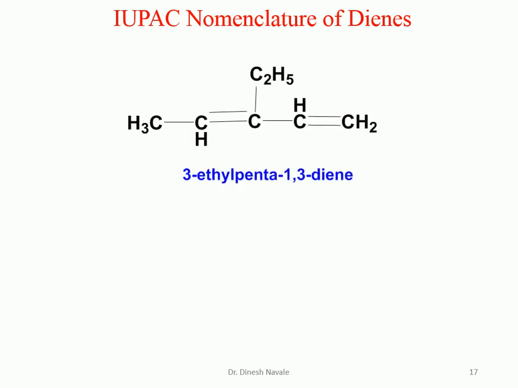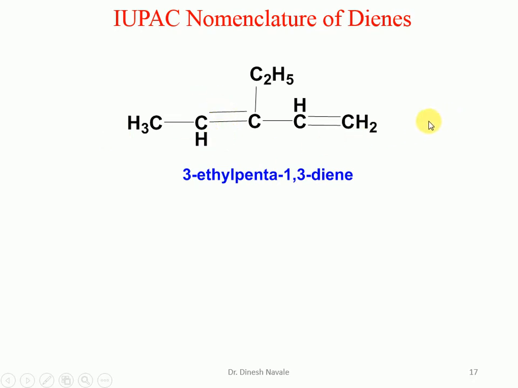So if you are going to see the nomenclature of this, we have to first see, okay, it is a diene system, two double bonds are there. The second rule is what? We have to select the longest possible carbon chain. So it is carbon number 1, 2, 3, 4, 5, and we have to give the lowest possible number to the functional group, the olefin. So if you start from this side, the left hand side, it will become carbon number 2.